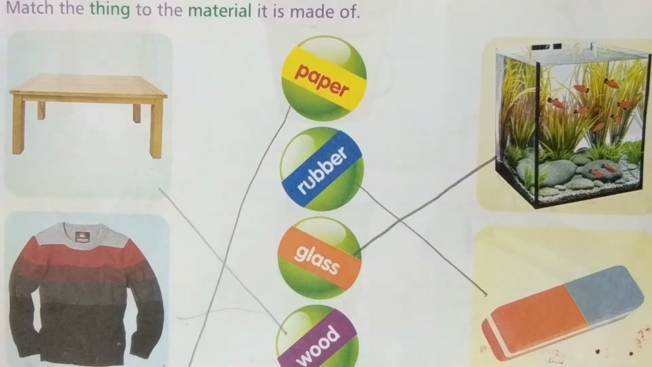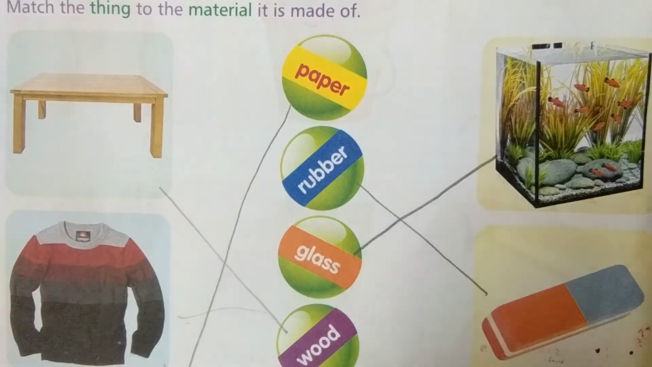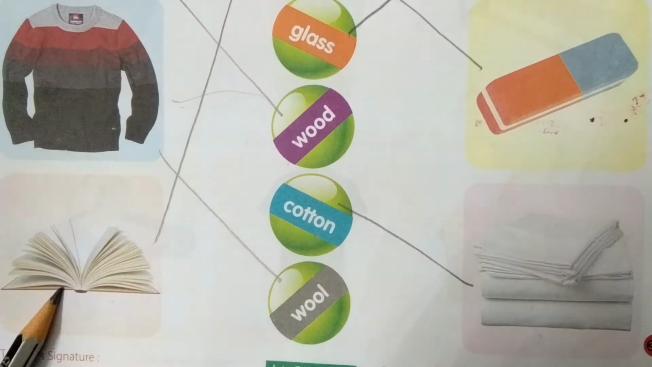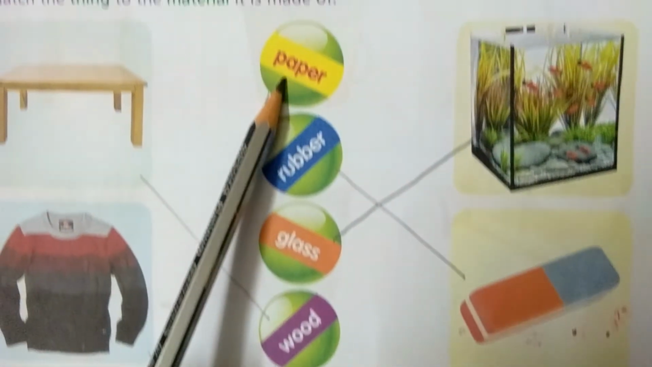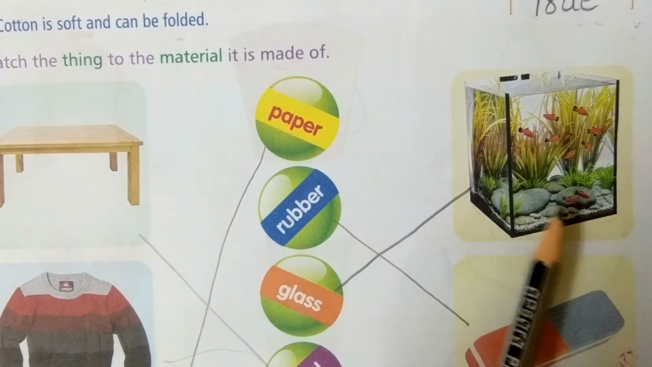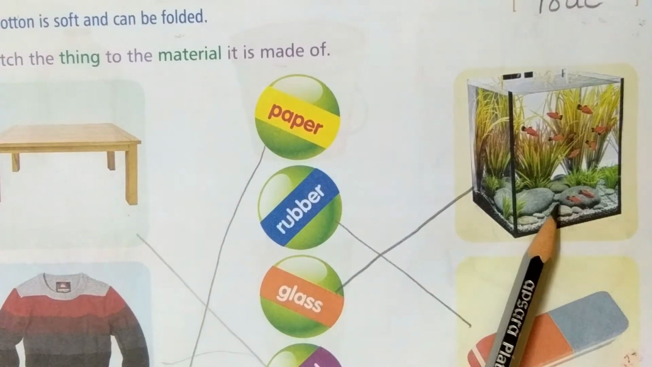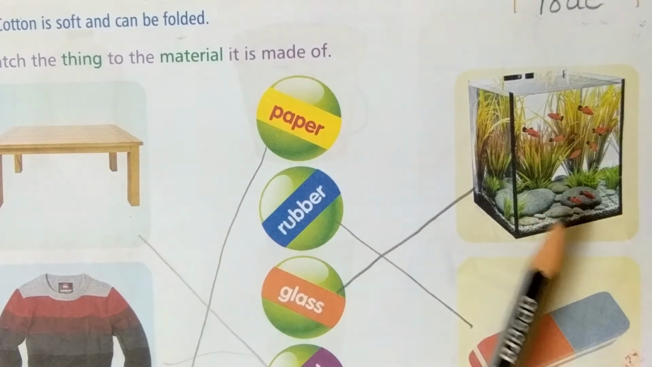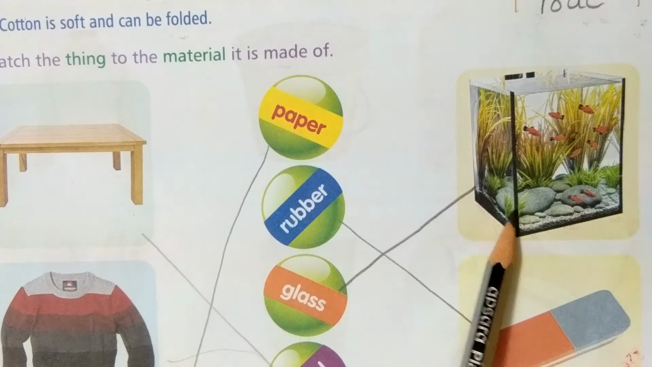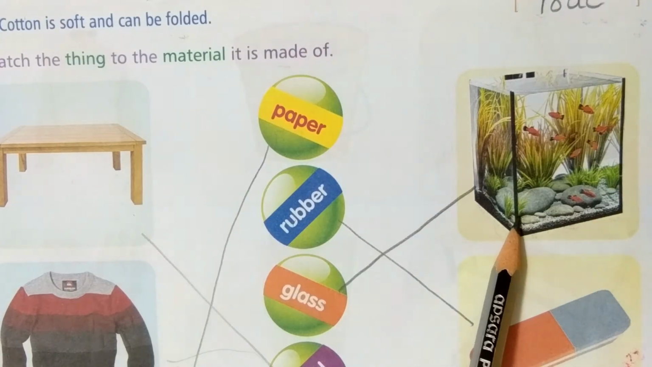Left side matching is finished. Table to wood. Sweater to wool. Next, book to paper. Very good. Come to the right side matching. What is this, children? Aquarium. Aquarium is made up of which material? Yes, glass.